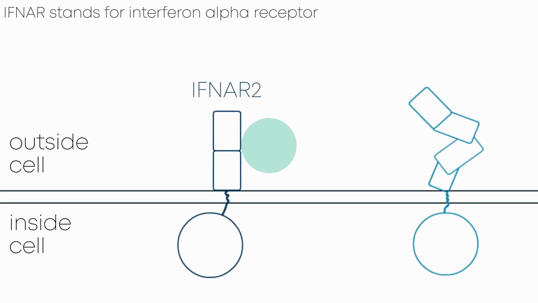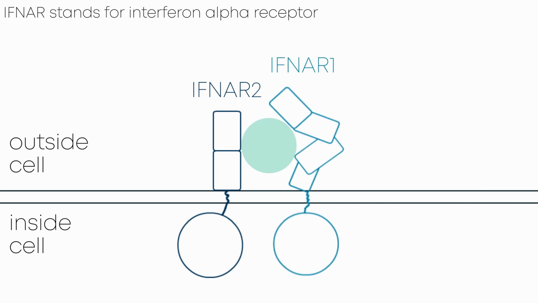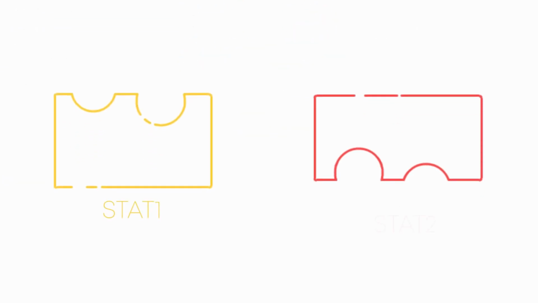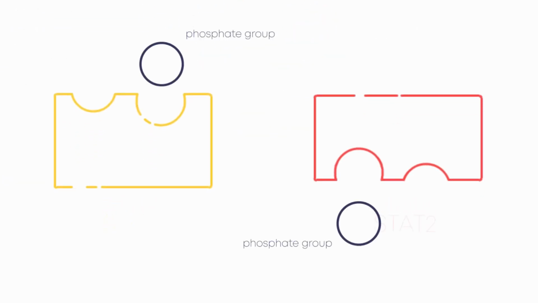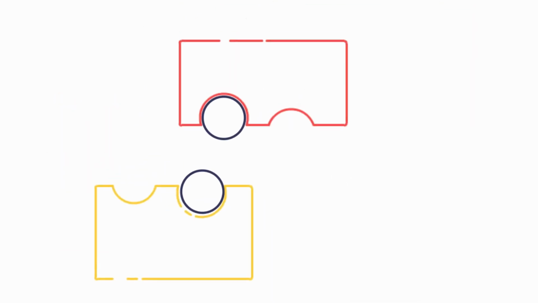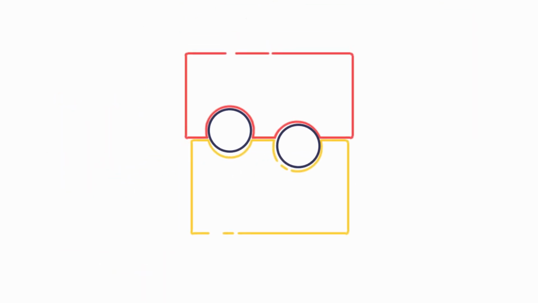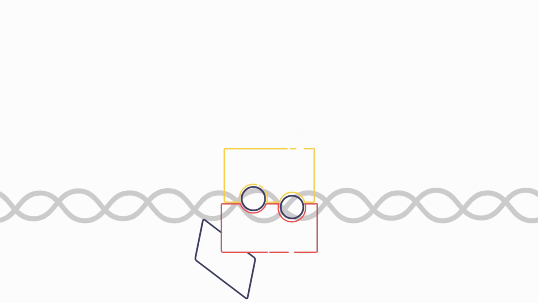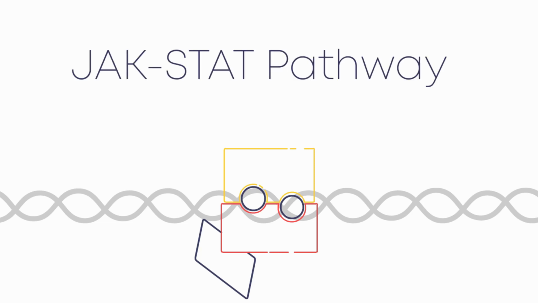For type 1 interferons, the receptor parts move together upon binding, and below, the JAK parts are activated. When JAK is activated, another protein called STAT can also be activated through the transfer of a phosphate group. They can now bind to each other, and with this new shape stick to regions of DNA such as an ISRE. This can encourage the cell to produce antiviral proteins and is an example of the JAK-STAT pathway.